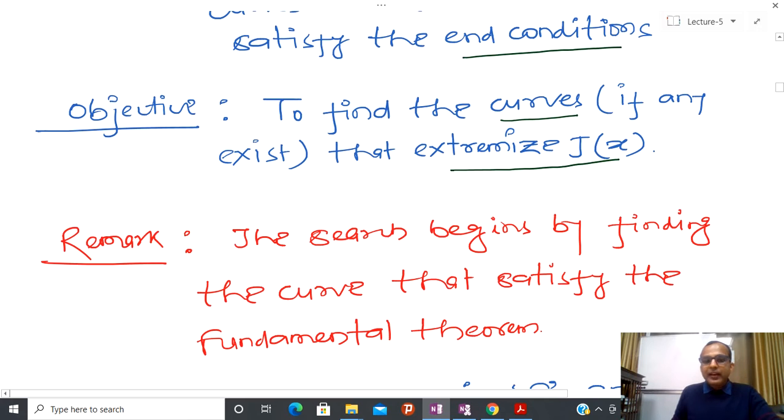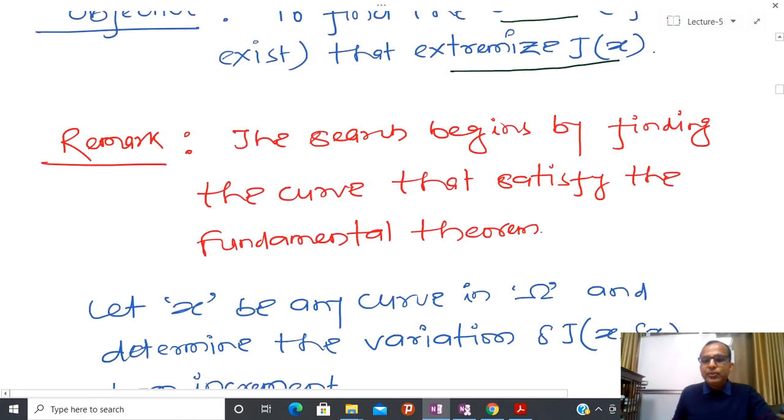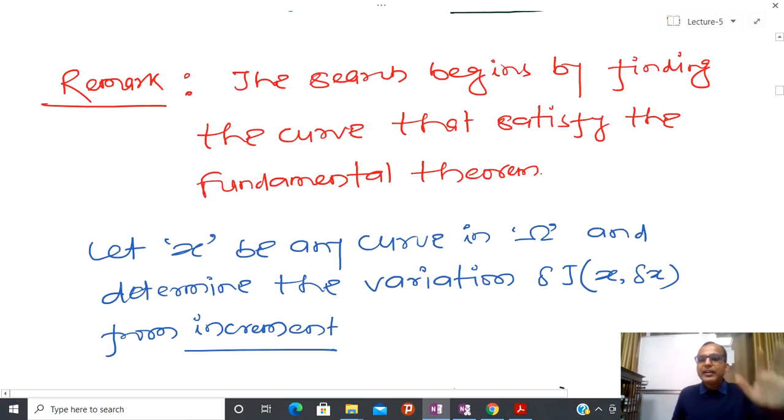I have already told you that the fundamental lemma of calculus of variations says that if you have a curve where the first variation is equal to 0, and that is also a necessary condition, it provides that there exists some kind of extremum.